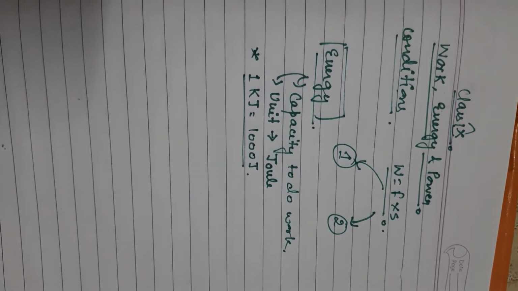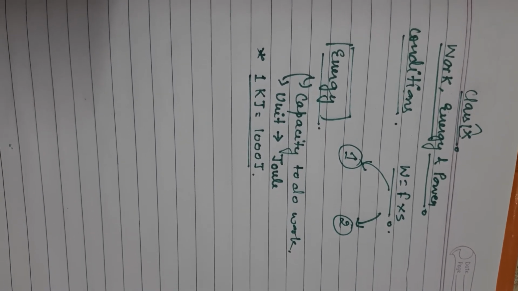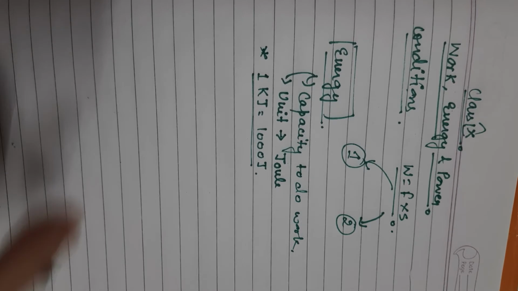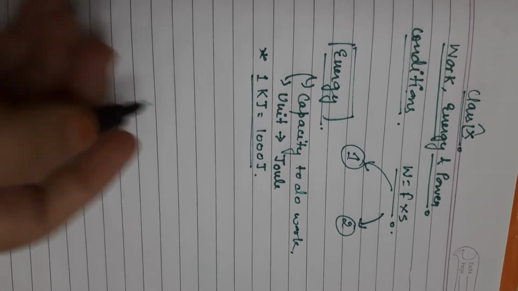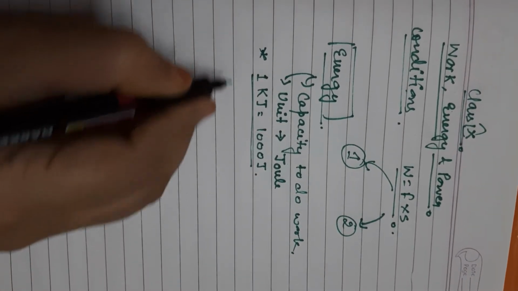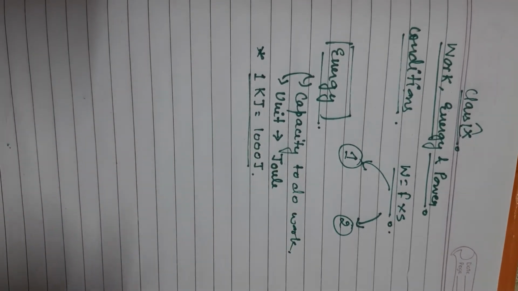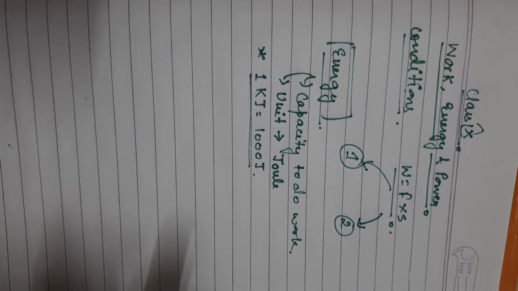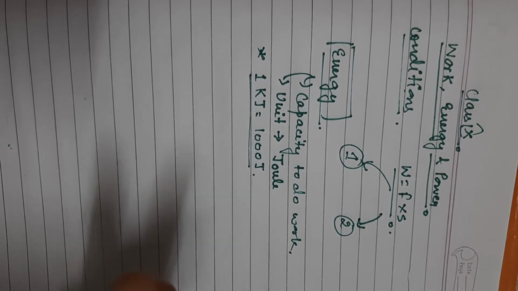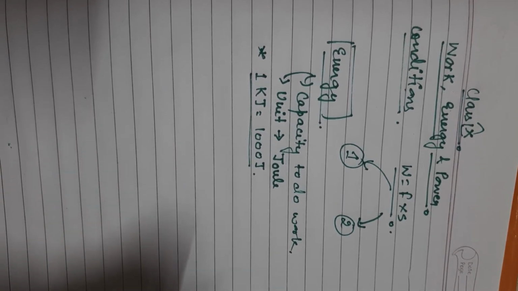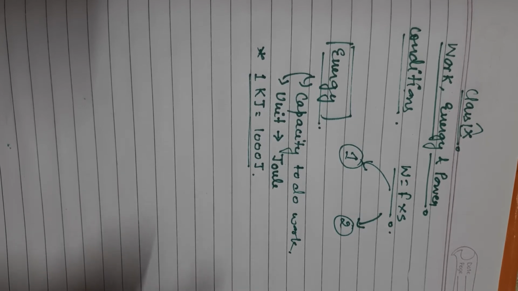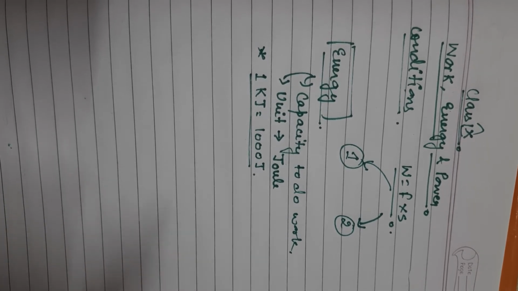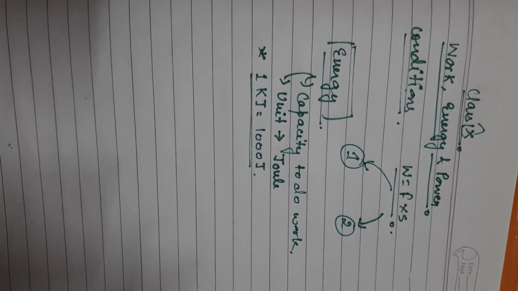The next topic for this video is the forms of energy, the various forms of energy which are available. There are a lot of types of energy. At the macroscopic level, there are potential energy, kinetic energy, heat energy, chemical energy, electrical energy, and light energy also. But at the macroscopic level, there are two energies which are segregated in your syllabus.